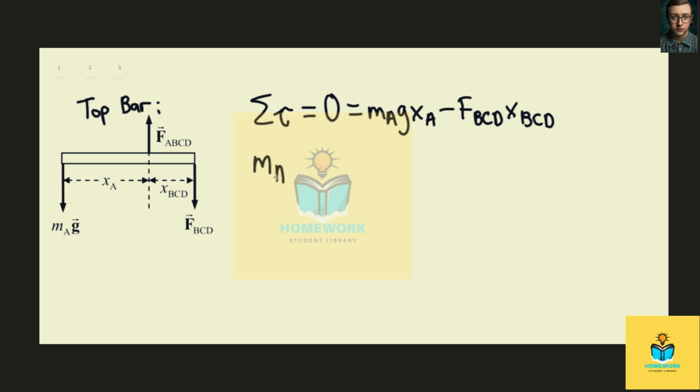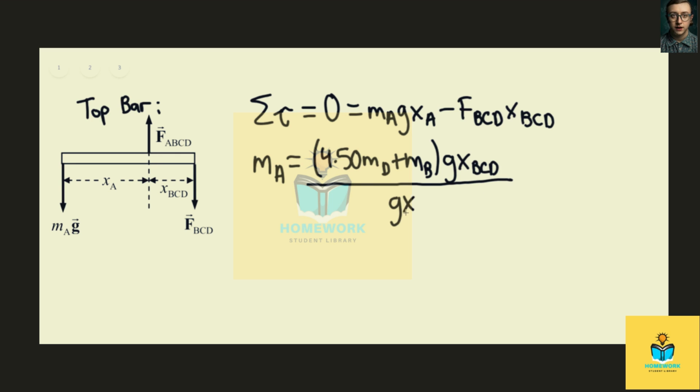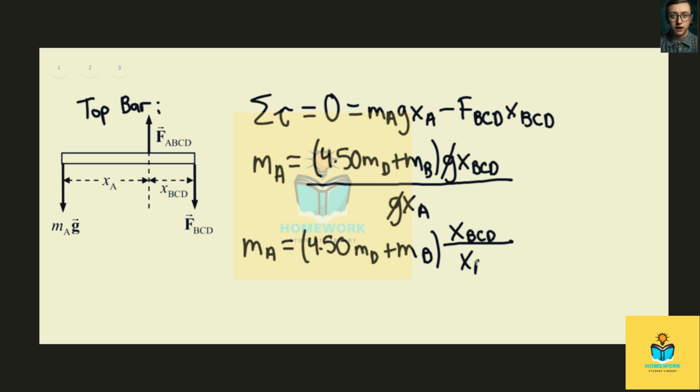And so mass of a would equal 4.5 m sub d plus m sub b times g x sub bcd, all divided by g x sub a. And so m sub a is found to be 4.50 m sub d plus m sub b. The gravity cancels out, and this would be multiplied by x sub bcd divided by x sub a.